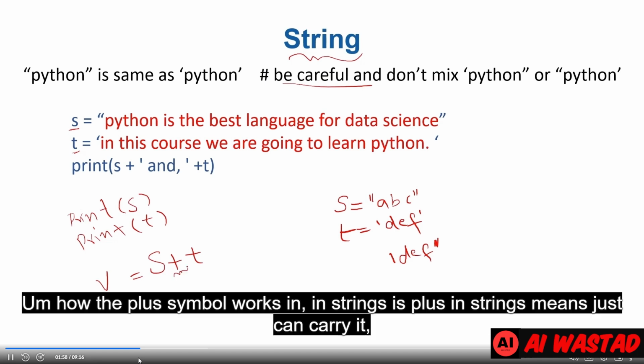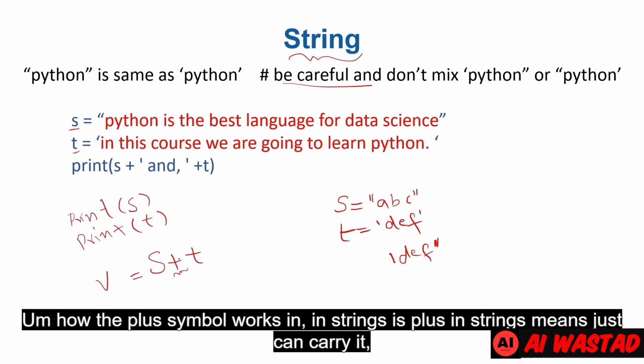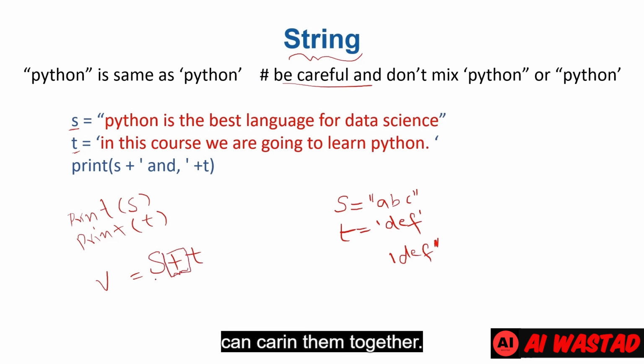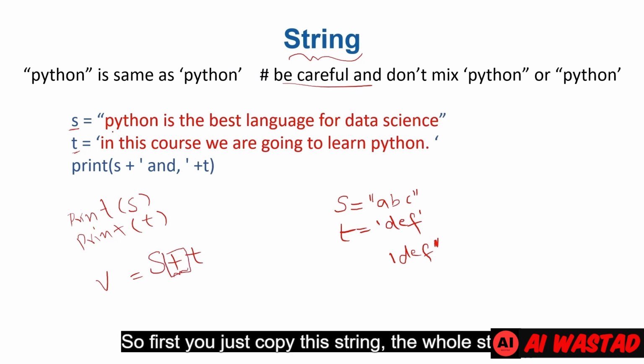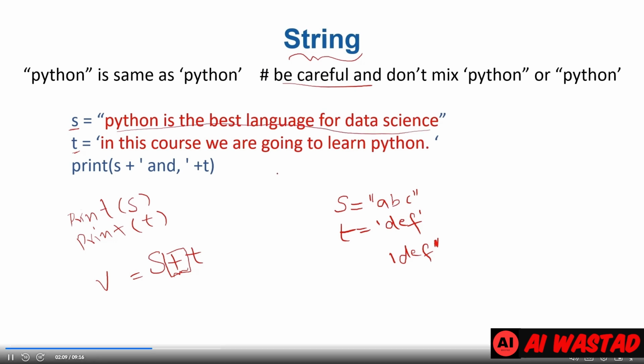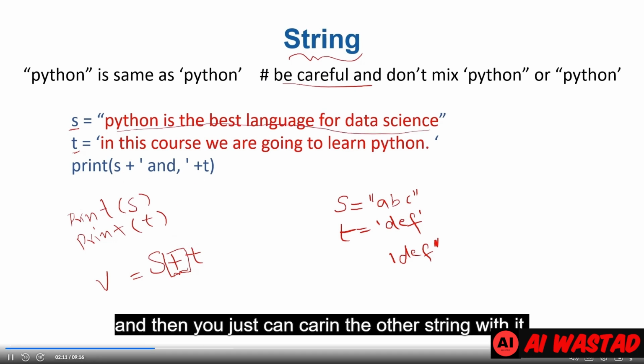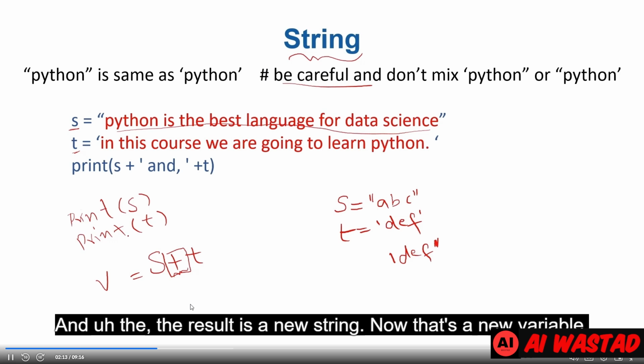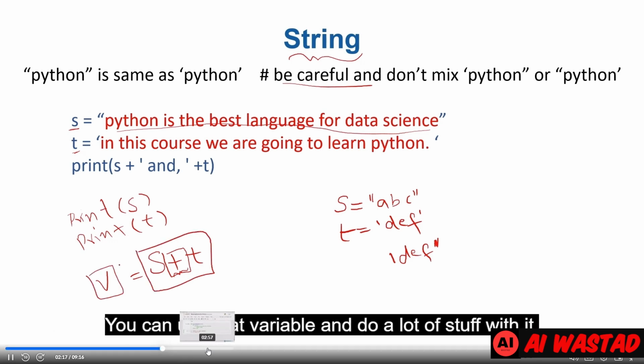The plus symbol in strings means concatenate. You first copy the whole first string and then concatenate the other string with it, and the result is a new string. Now that's a new variable, and you can use it and do a lot with it.